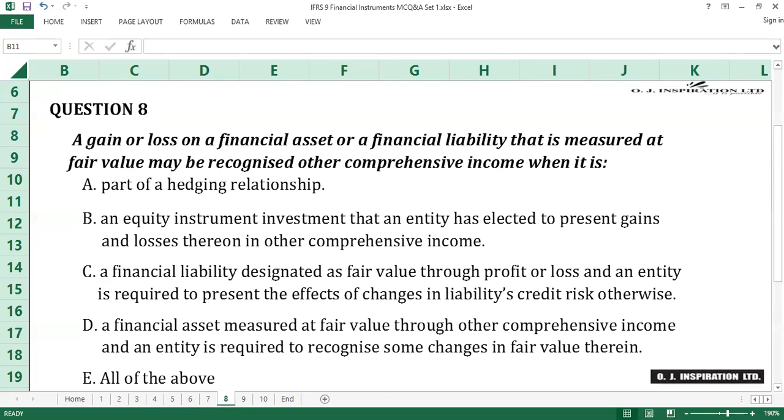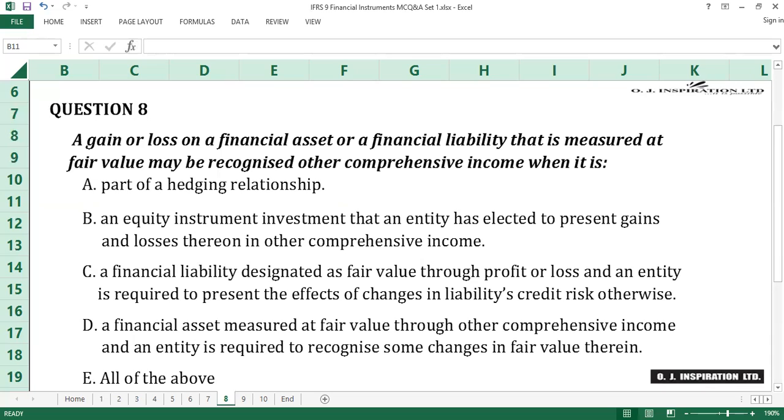Question number 8. The answer to question number 8 is E, all of the above. A gain or loss on a financial asset or a financial liability that is measured at fair value may be recognized in other comprehensive income when: 1. It is part of a hedging relationship. 2. It's an investment in an equity instrument and an entity elects to present gains and losses on that investment in other comprehensive income.